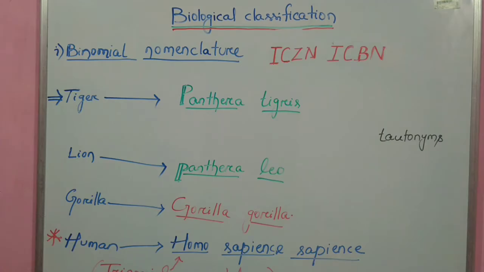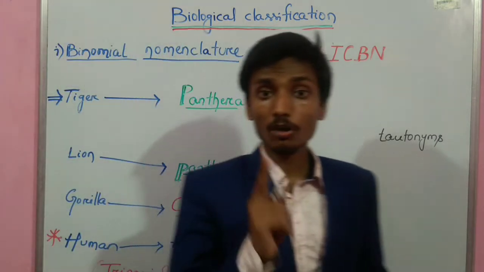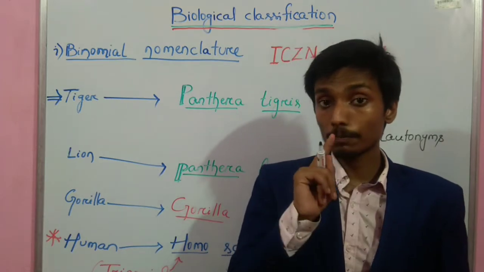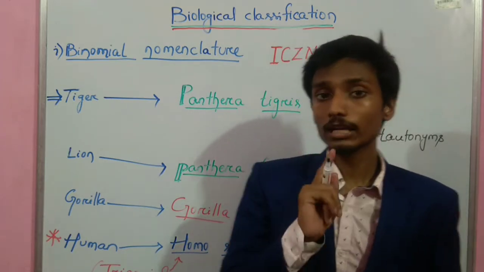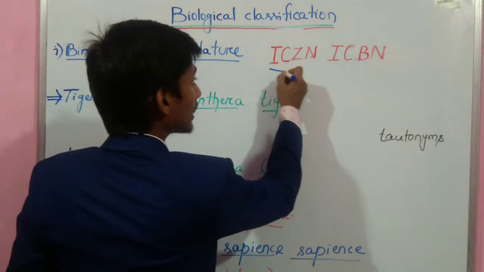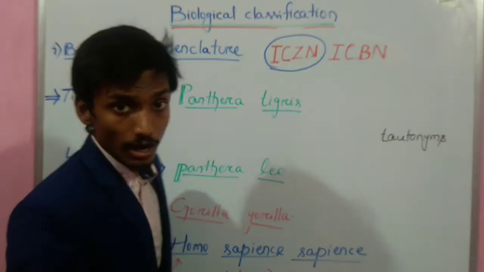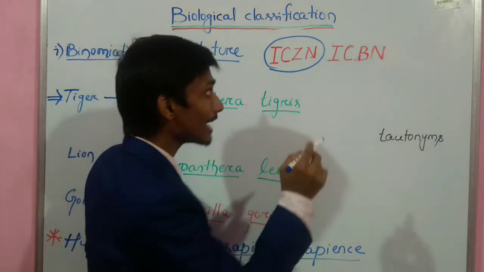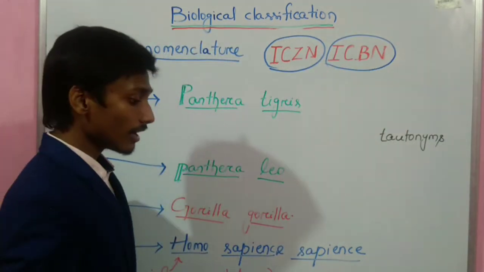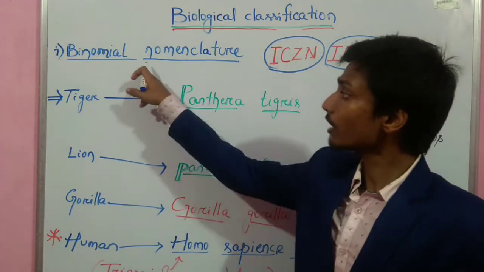Now we will see the process of nomenclature in detail. We know the common name is not the scientific name of an organism. So there is a process of nomenclature which follows a set of principles. For animals, we follow the International Code for Zoological Nomenclature, and for plants we follow the International Code for Botanical Nomenclature. The common mode of nomenclature is called binomial nomenclature.